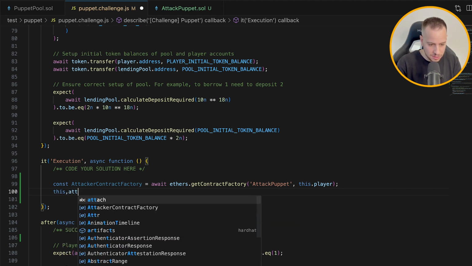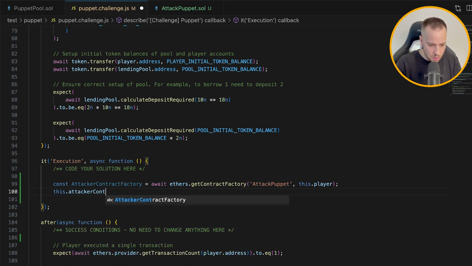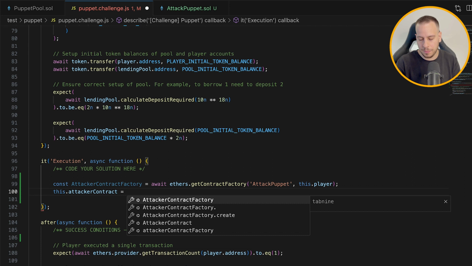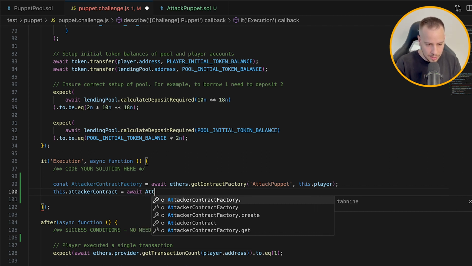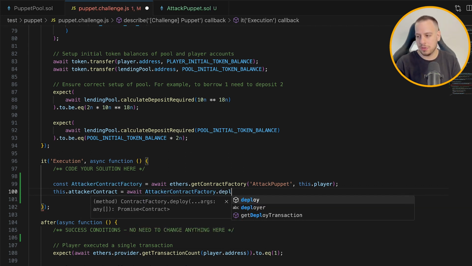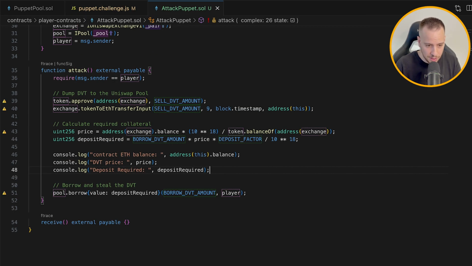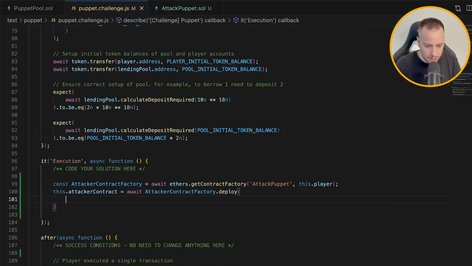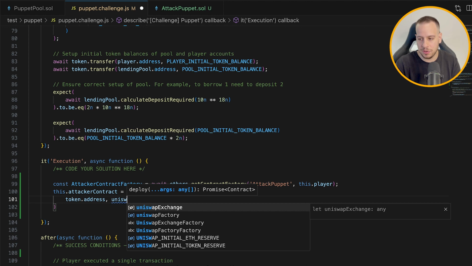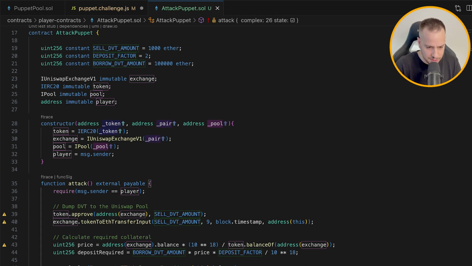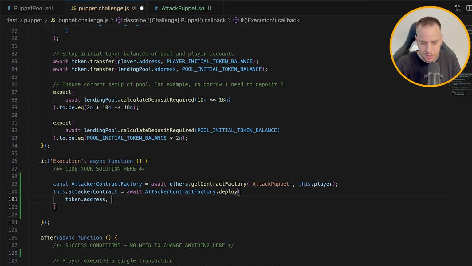So I'll do this.attackerContract, and it will be await attackerContractFactory.deploy, and let's deploy it with those three parameters. The first parameter should be the token, so it will be token.address. The second one is the Uniswap exchange, the pair. So it will be uniswapExchange.address.